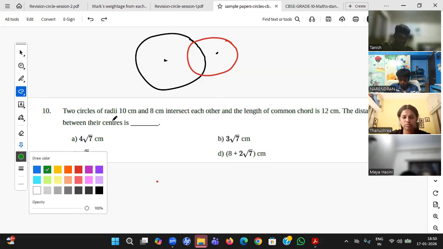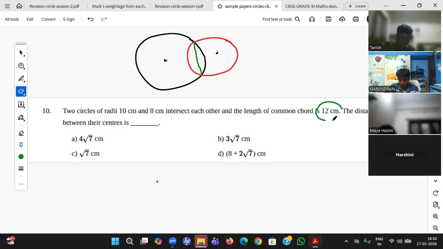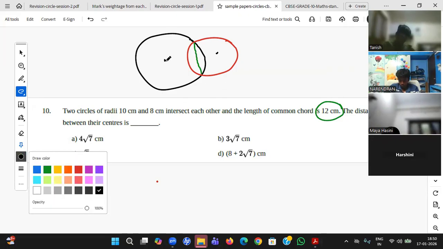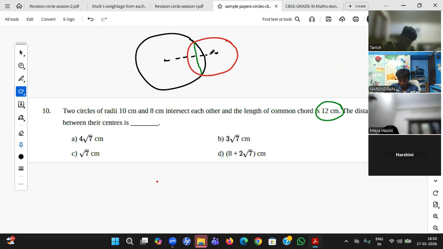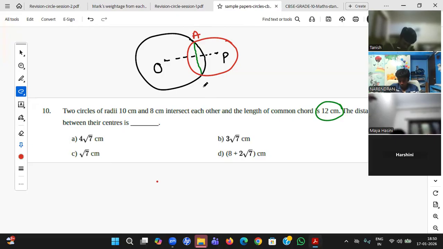Let me use the green color. Only here I can draw the common chord, 12 centimeters. So I'm using green, so the green line means 12 centimeters. The distance between their centers. So he's asking the distance between the centers. I'm assuming O is one center, P is the other center. They're intersecting at A and B. Now he's asking OP, student, and the green color is 12 centimeters.